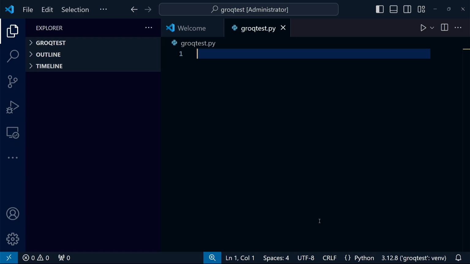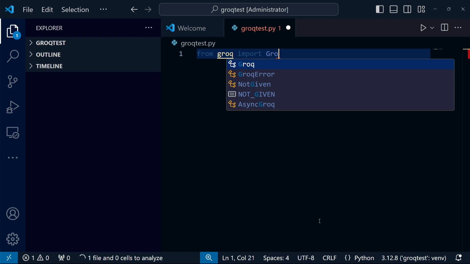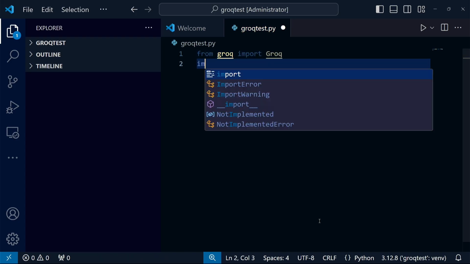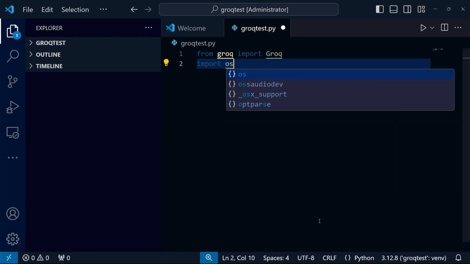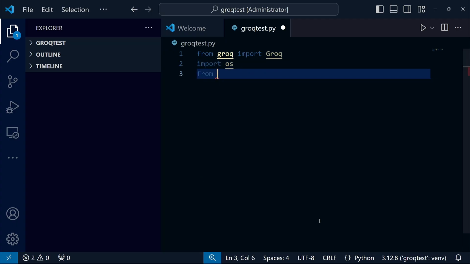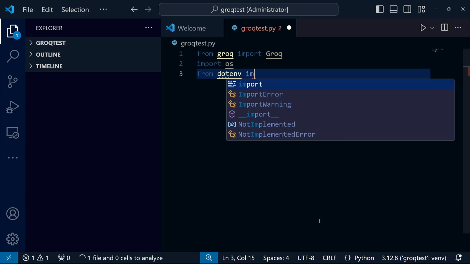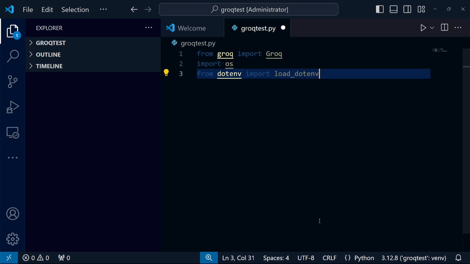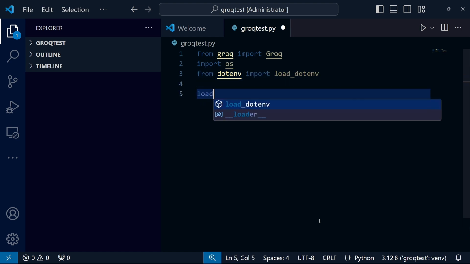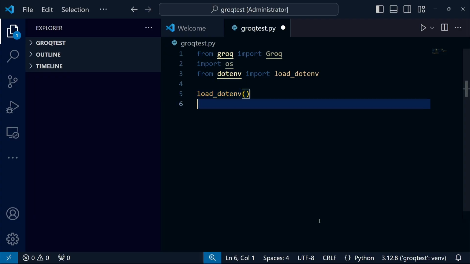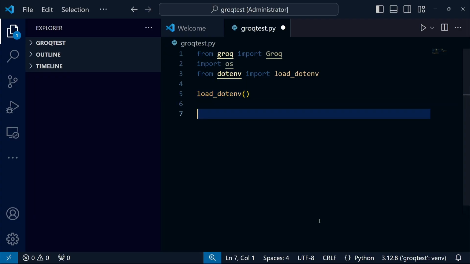I'll start with the obvious imports. From the package called Groq, I need the Groq class. I also need the OS module to manipulate environment variables. The last thing I need is the content of the .env package, specifically load_dotenv. Now I can load environment variables from my .env file using the load_dotenv function.